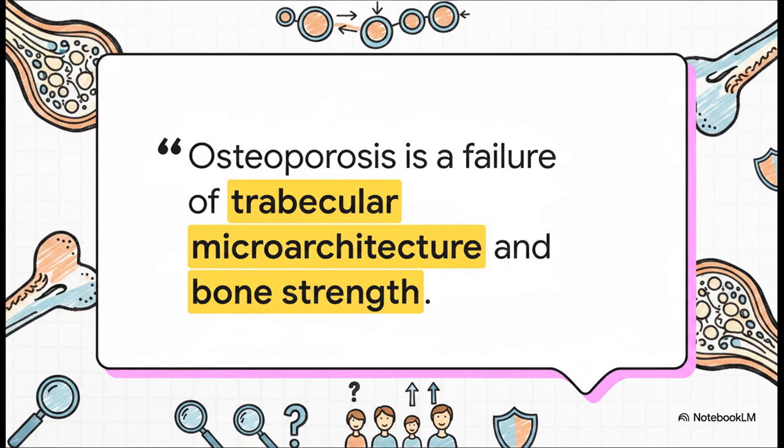As we wrap up this comprehensive explainer, I want you to reflect on this overarching paradigm shift. Osteoporosis is not merely a loss of bone mass. It is a comprehensive, system-wide failure of trabecular microarchitecture and clinical bone strength, requiring definitive endocrine management. So I leave you with this. Does viewing osteoporosis as a complex, multi-system microarchitectural failure fundamentally change how aggressively you will screen, diagnose, and therapeutically manage your future patients? It absolutely should.